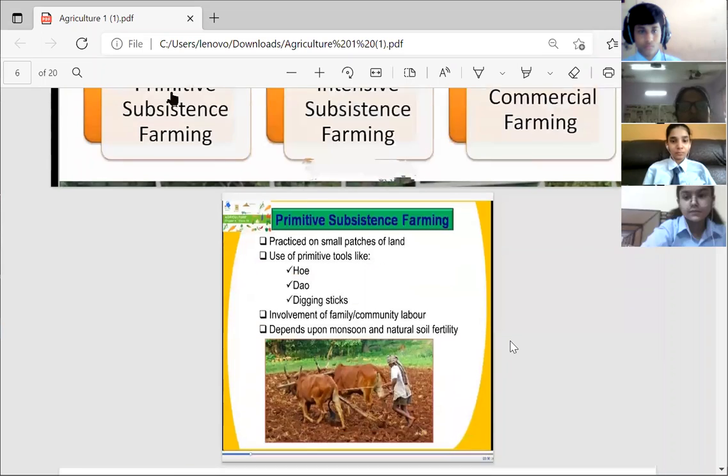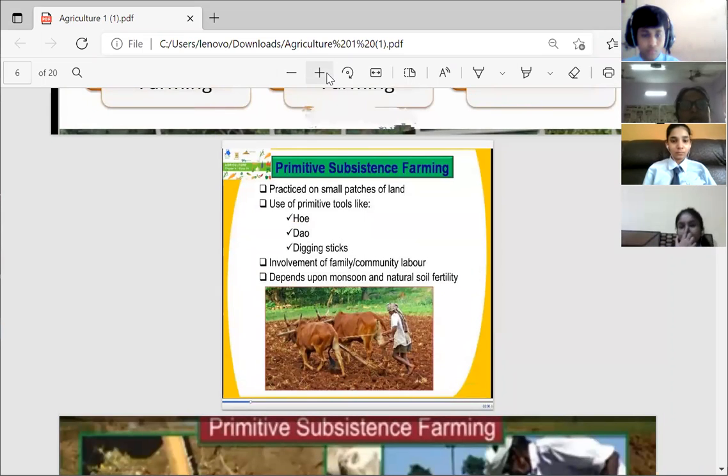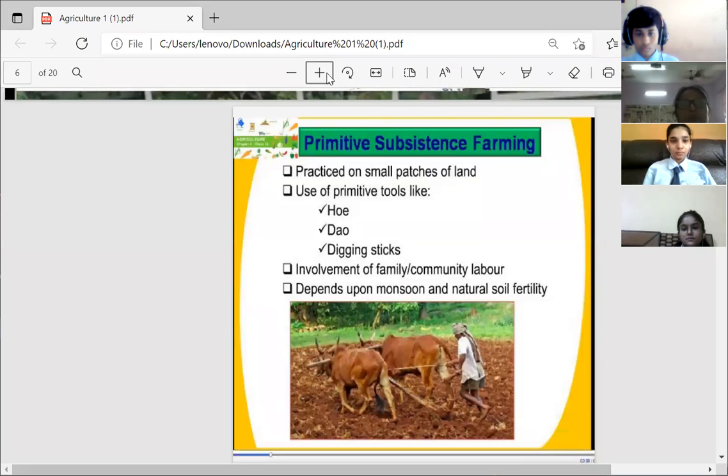First of all, let us come to primitive subsistence farming. Now, what is primitive subsistence farming? Primitive, as the name suggests, is the oldest system of cultivation which is practiced in India.